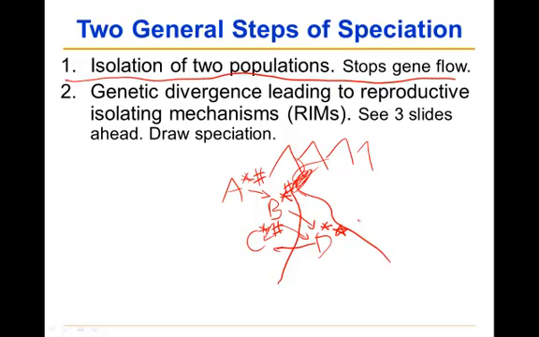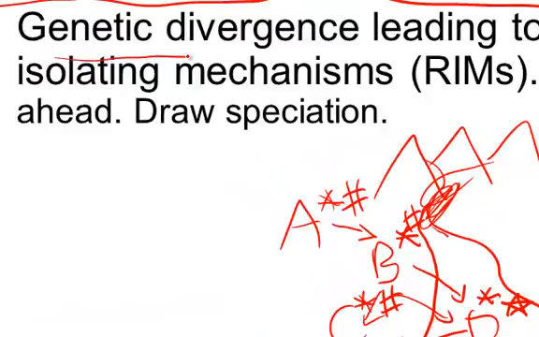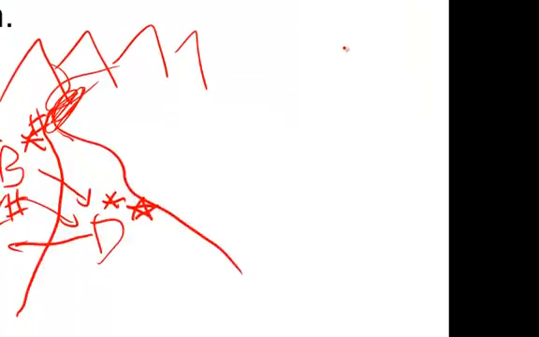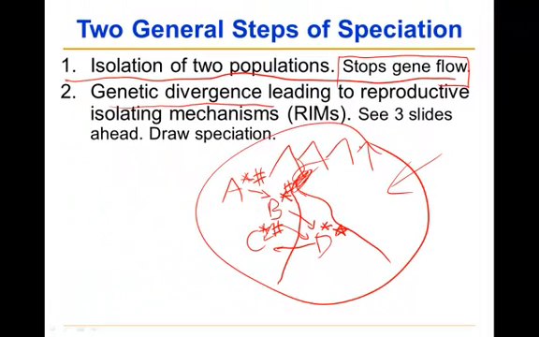And that's what we mean by these two steps. Isolation is the first step, and the second step is genetic divergence. Divergence means moving apart, and they move apart more if there is no gene flow. If there is gene flow, then they don't move apart at all because the genetic differences are shared, and there are not those differences between the populations any longer. So this is an important concept here, and you should have this in your notes and be able to explain it, because this really illustrates those two general steps of speciation.